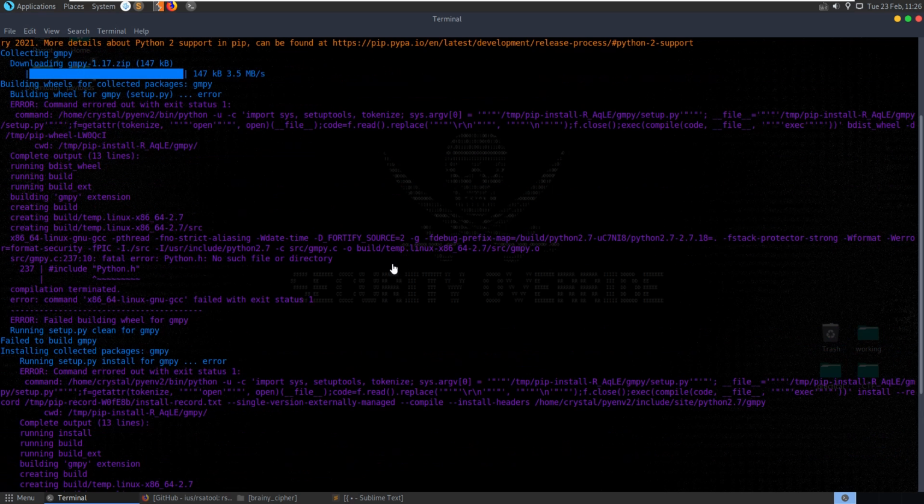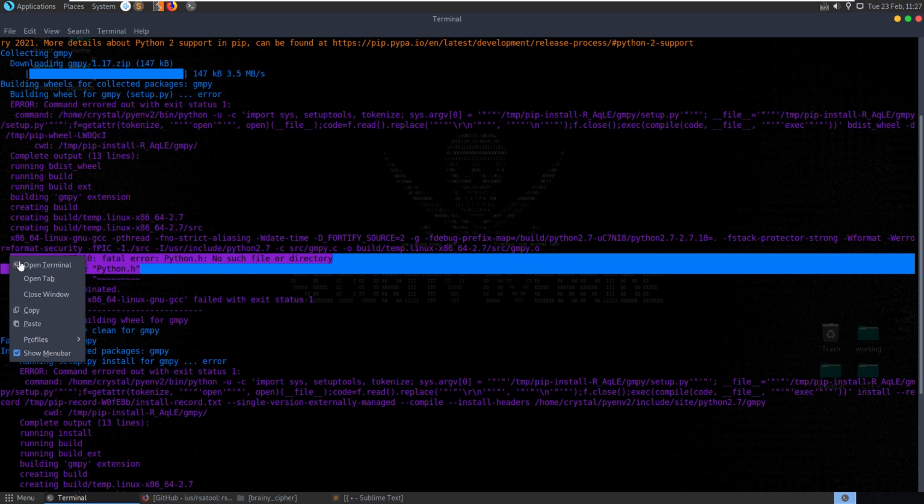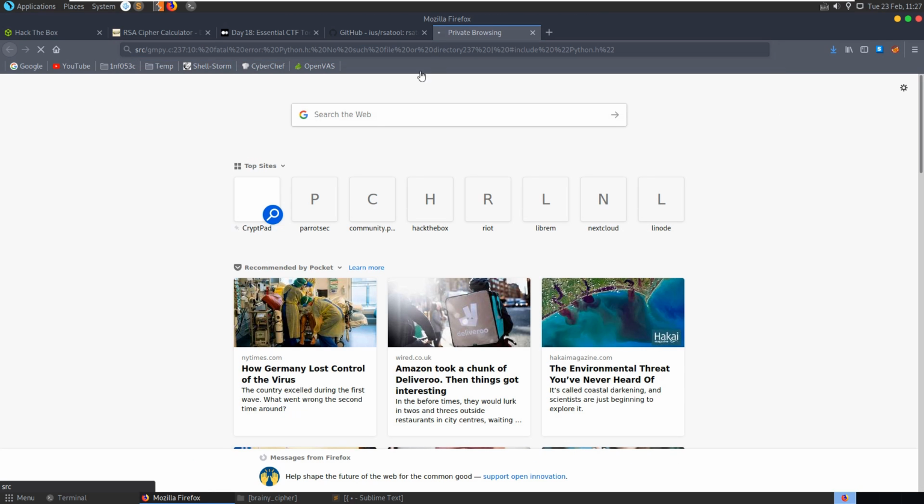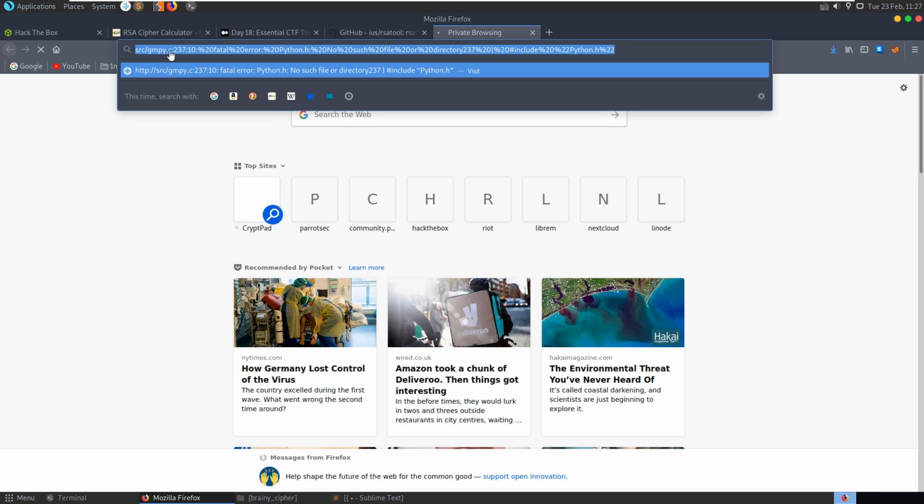We get an error trying to install this, which is quite typical. Let's try and Google this error and just see if there's a quick fix. Is it trying to go to this as a website? It looks like it is.